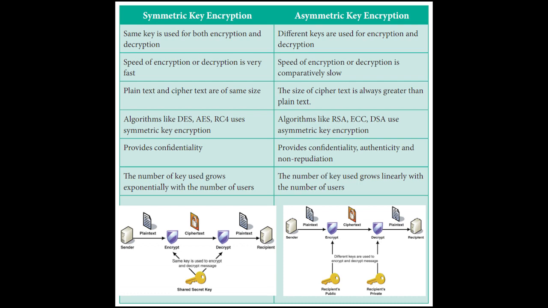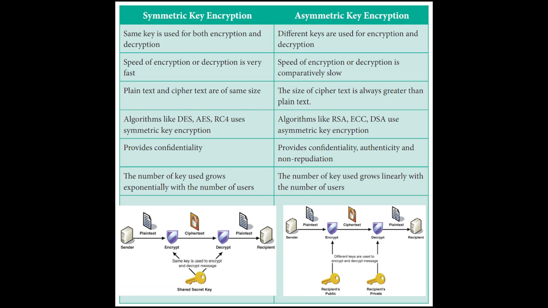So, in symmetric key, plain text and ciphertext are of the same size. In asymmetric key, the ciphertext is always greater than the plain text. The next point: algorithms like DES, AES and RC4 use symmetric key encryption. In asymmetric key encryption, algorithms like RSA, ECC and DSA are used. Symmetric key encryption provides confidentiality, but asymmetric key encryption provides not only confidentiality but also authenticity and non-repudiation.